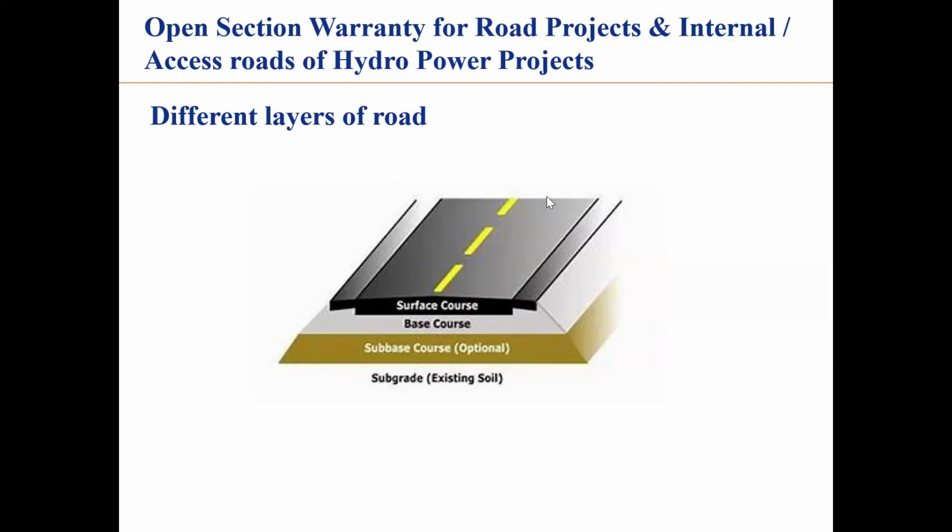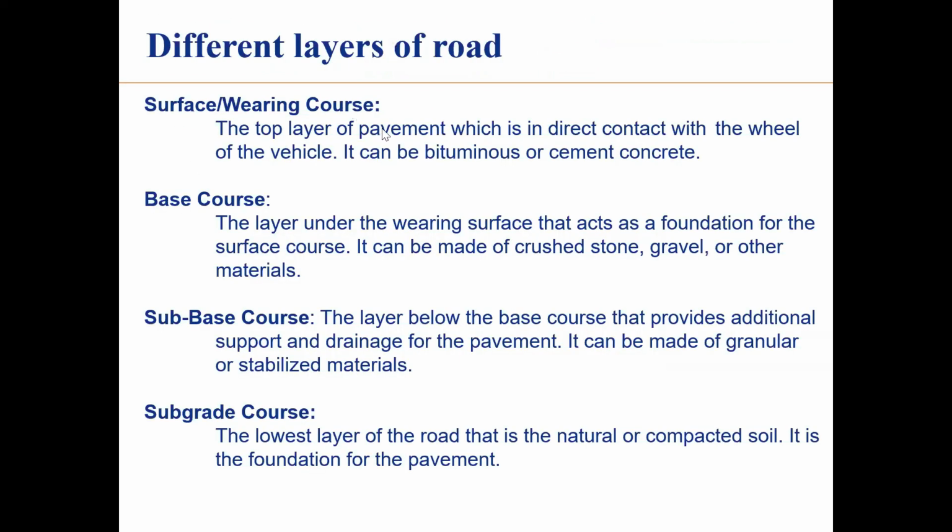So unless this top layer is laid, the road is considered as not completed. And the warranty applies only to that section of the road which is not completed. Completed means the surface course is done. Now let us see the definitions. Surface wearing course. This is the top layer of pavement, which is in direct contact with the wheels of the vehicle, topmost layer. It can be bituminous or cement concrete. Okay. Now another is base course, then sub-base course, then subgrade course. Okay. Now let us see the warranty.